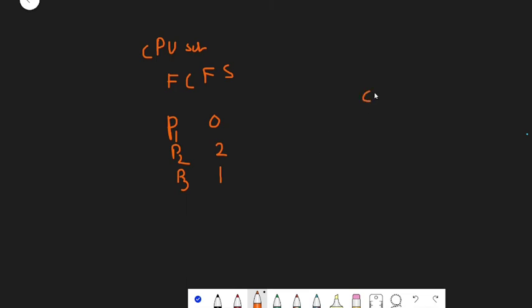Now currently we have a CPU. Initially the CPU is said to be idle, that is, it is not executing any tasks. Since the arrival time of P1 is lower as compared to the others, P1 will be the one which gets into the queue first. Since the CPU is idle, the CPU will start processing P1.